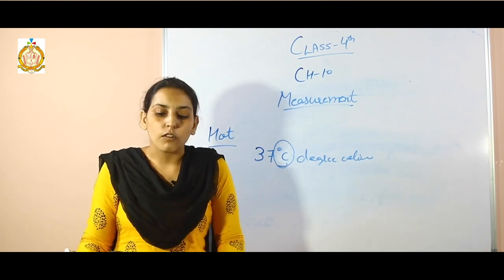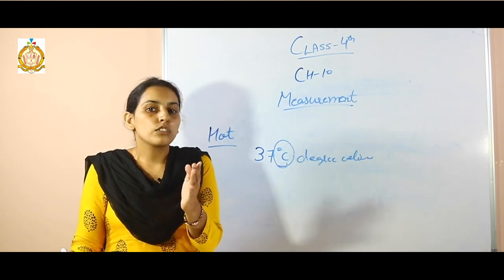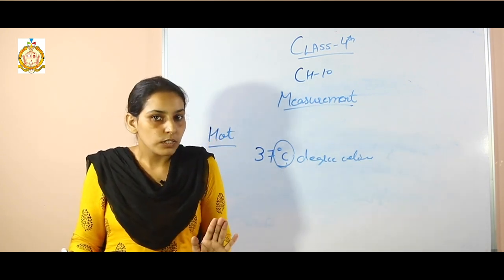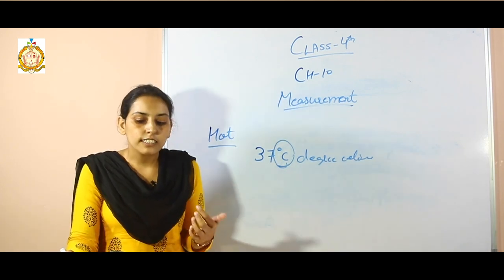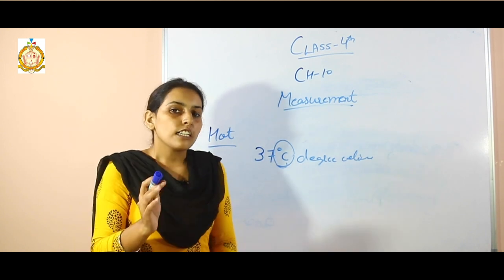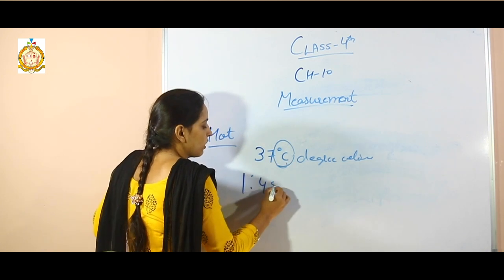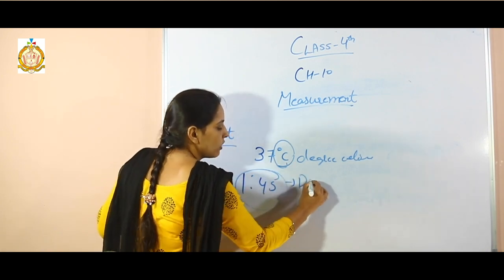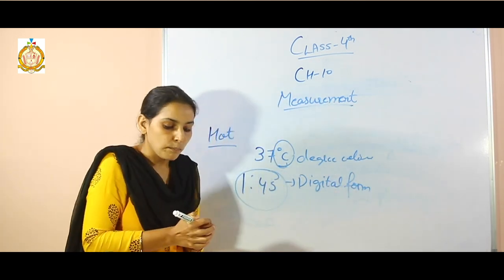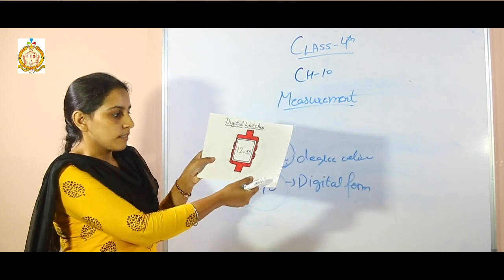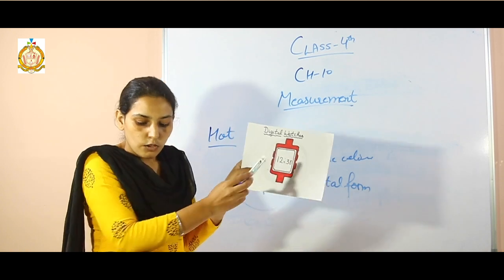Next one is the stopwatch. Students, we can use stopwatches to perform experiments, because during an experiment, when we want to stop the time, then we can use the stopwatch to stop the time. Next one is the digital watch. Students, on our phone's front screen, the time is given in this form, 1:45. That is the digital form. An example of a digital watch is this, 12:38. These types of watches are called digital watches.